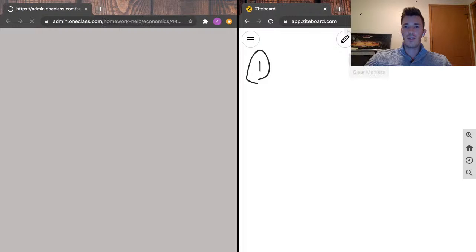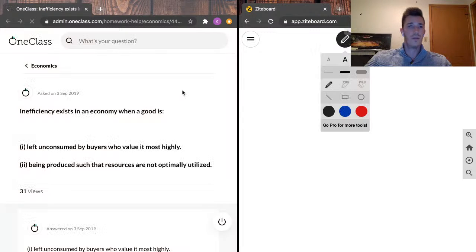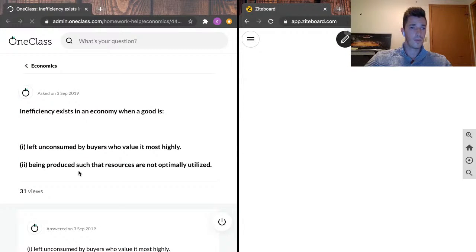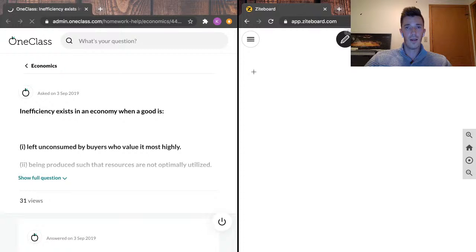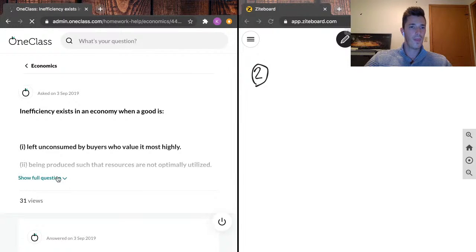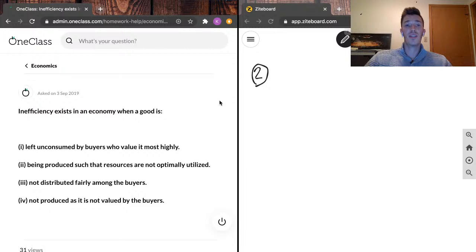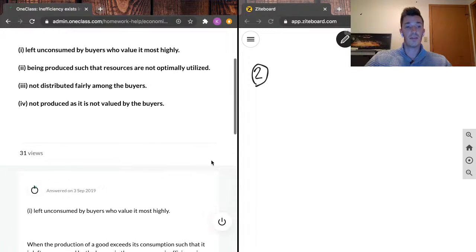Moving on here to question 2. And question 2 reads as follows. Inefficiency exists in an economy when a good is: 1, left unconsumed by buyers who value it most highly; 2, being produced such that resources are not optimally utilized; 3, not distributed fairly among the buyers; and 4, not produced as is not valued by the buyers.